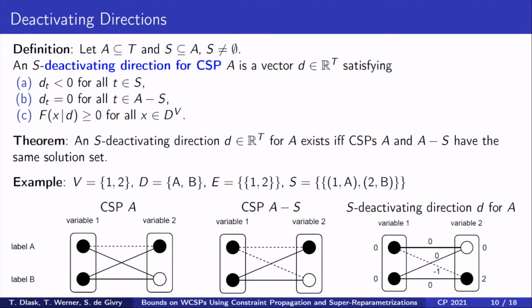Since the weight of the unary tuple 2b is 2, the values of this weighted CSP are non-negative for all assignments. Note that the deactivating direction for A is not unique. One could also choose a different deactivating direction where, for example, the weight in the tuple 2b would be 1 instead of 2. Alternatively, we could choose a different set S, which would also contain the binary tuple 1b, 2b.